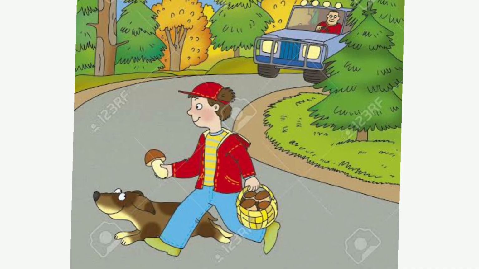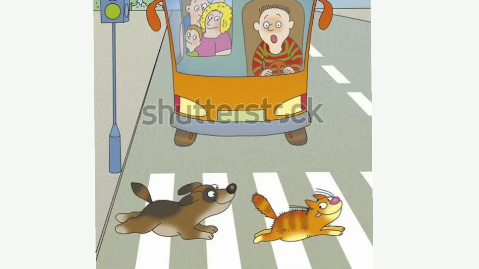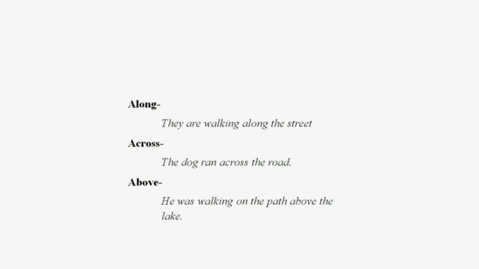When you are crossing from one side to the other side. That means parallel sides. Where there are 2 sides and you are going from one side to the other side, there we use across. The dog ran across the road. A road will be having 2 sides. There you use across.